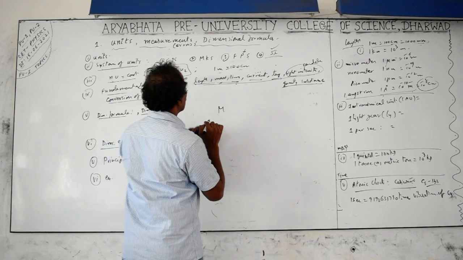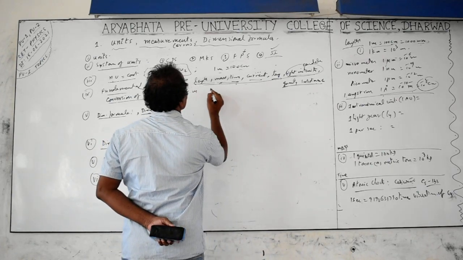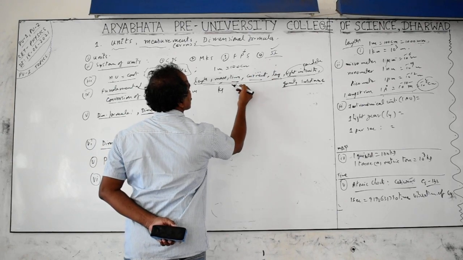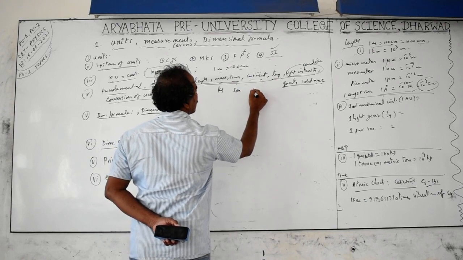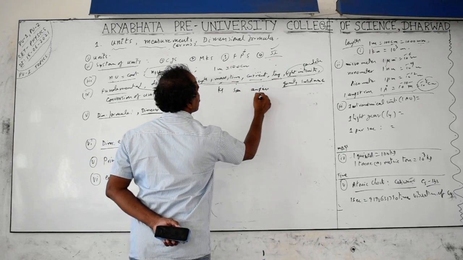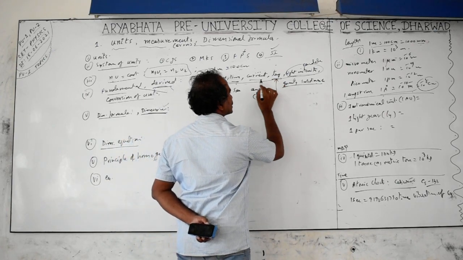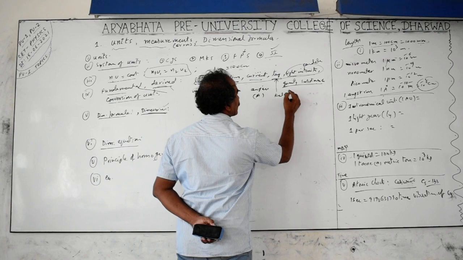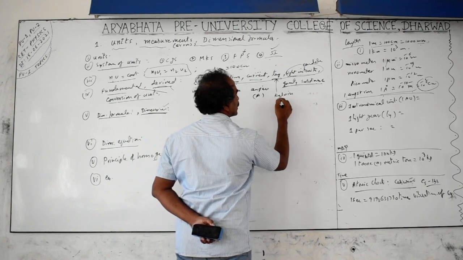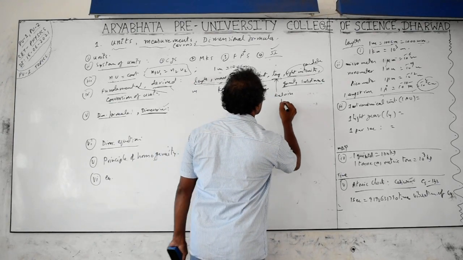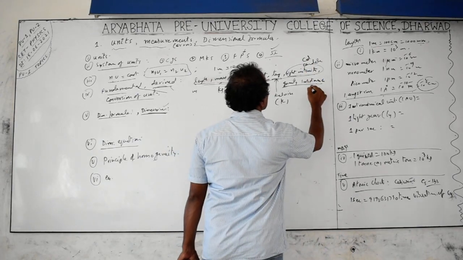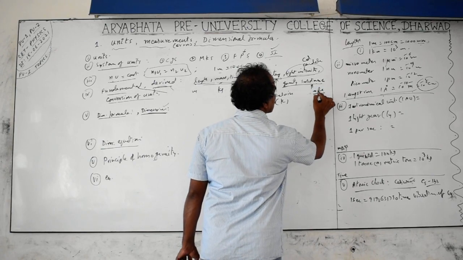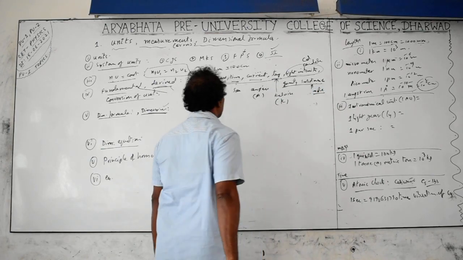I forgot to tell the SI units. SI unit for length is meters, mass is kilograms, time is seconds with symbol small s, and current is amperes, named after the scientist, with capital A as symbol. Thermodynamic temperature is Kelvin, with capital K as the symbol. Light intensity is candela, capital C, small d. Quantity of substance is moles, with the symbol mol.